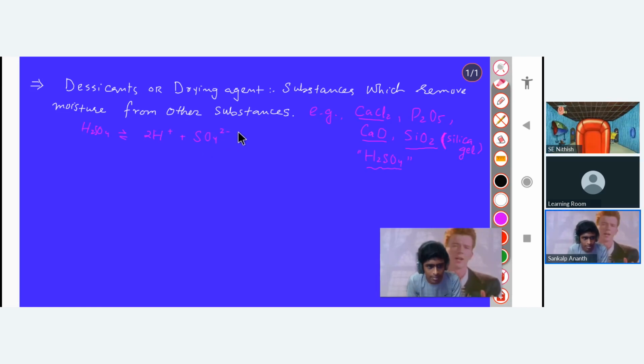But why should H2SO4 absorb? Yeah, it absorbs a little bit of water. It is not absorbing so much water. It absorbs a very little water. Got it?